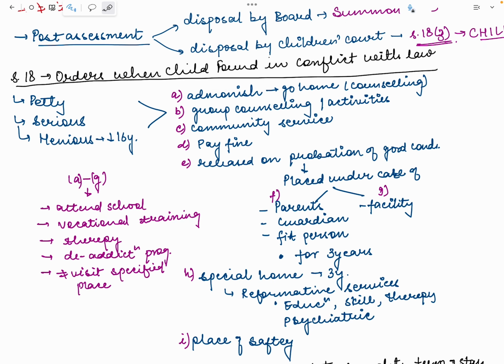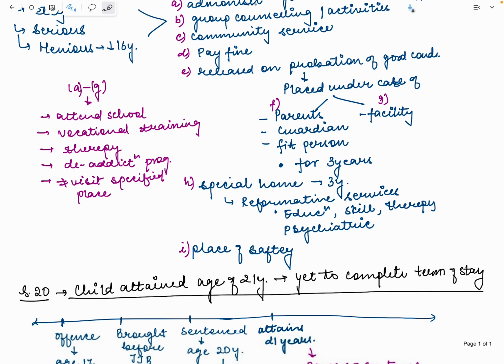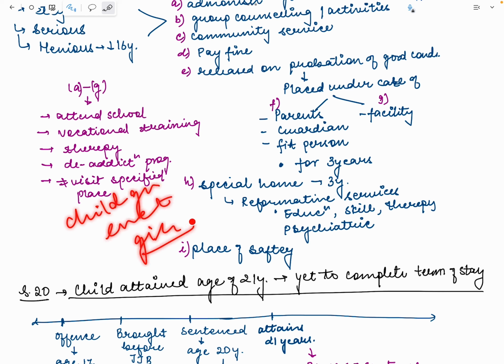And when a court makes an order under clauses A to G, then in such cases, the court can also pass an additional order to attend school, vocational training, therapy, de-addiction program, or not to visit any specified place. For example, if the child is guilty of eve teasing in a girls' hostel, then the court can order that the child will not travel to this road where the girls' hostel is situated. Okay, such an order can be made.